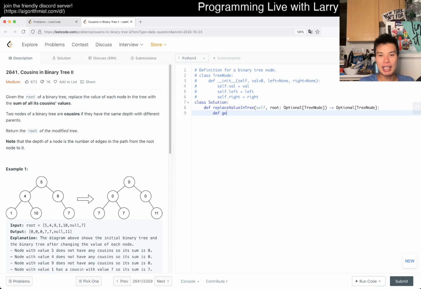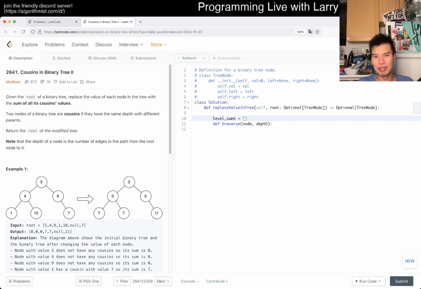But okay, so then here we want to say we have a traverse function. I'm just so tired. Yeah, we have a node, and then we have a depth. We did this yesterday. We've just tried to figure out a sum of the depths, right? So level sums, maybe like this, right? And we just put it in.